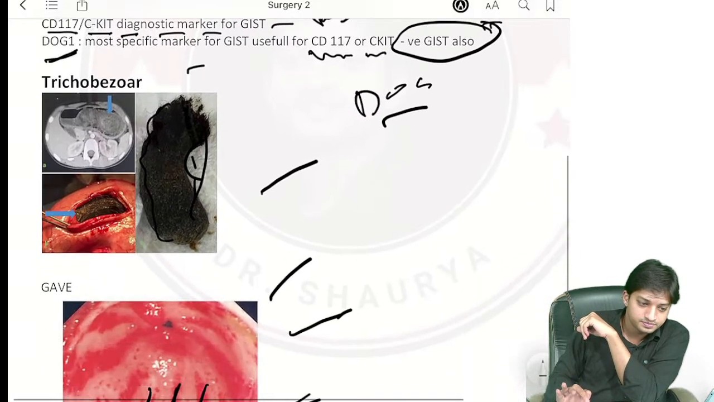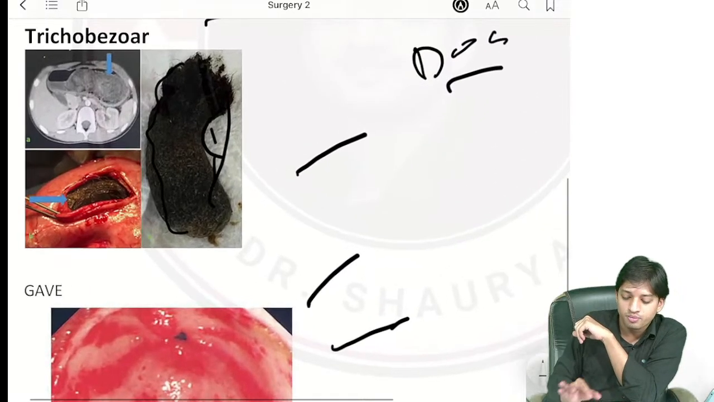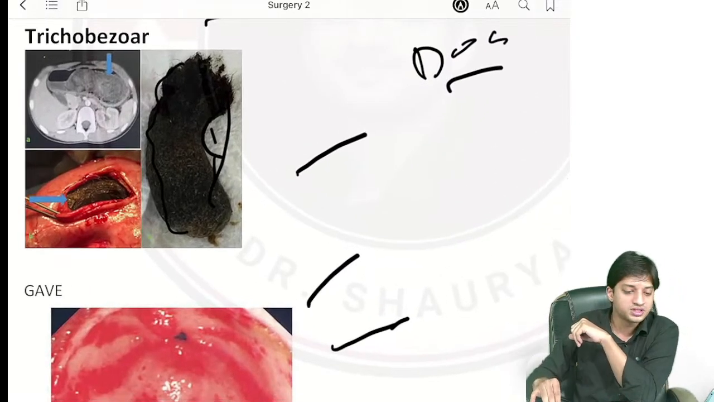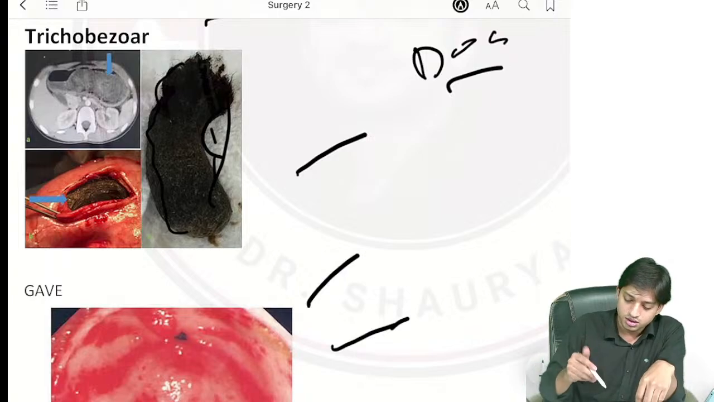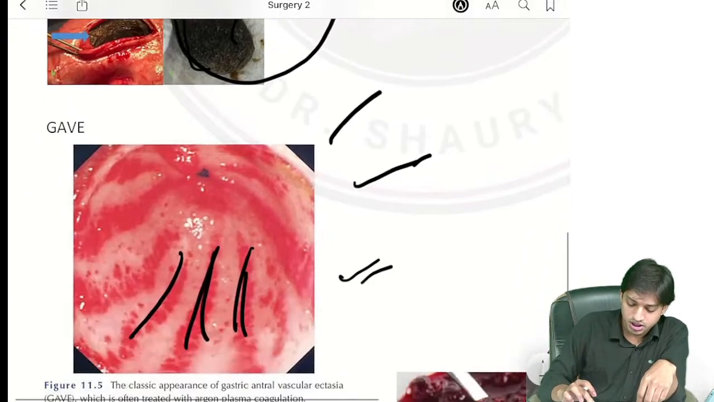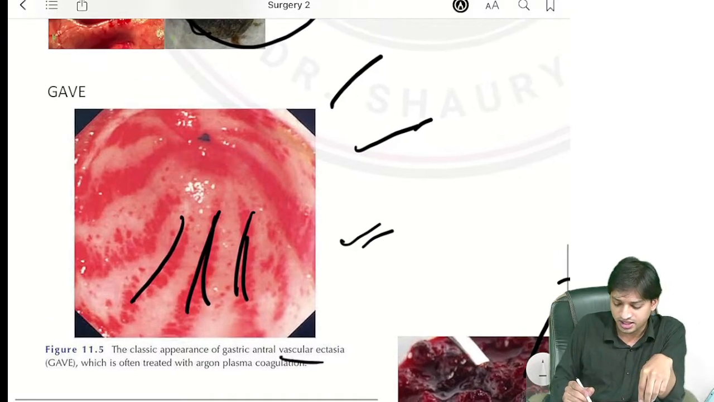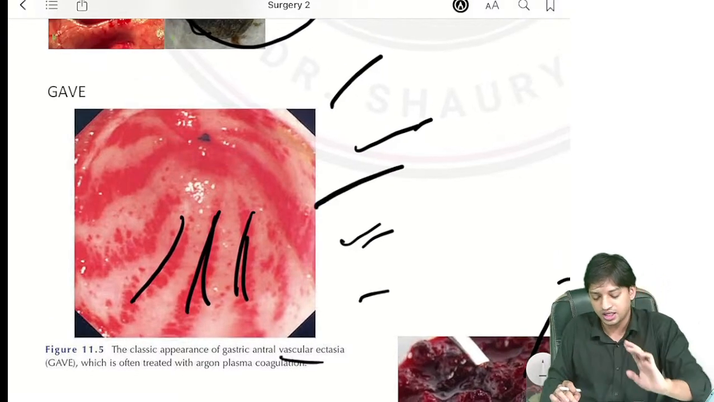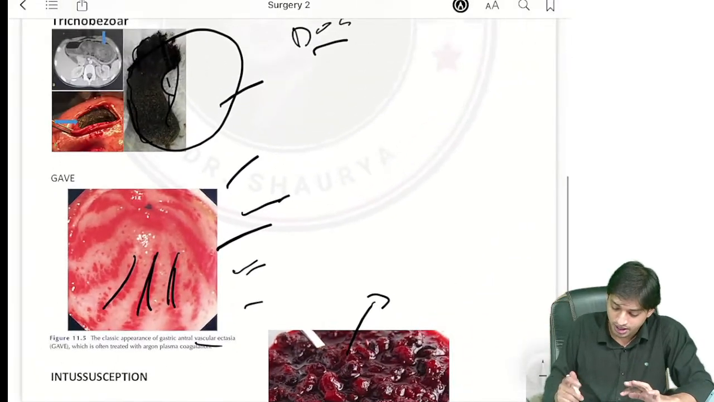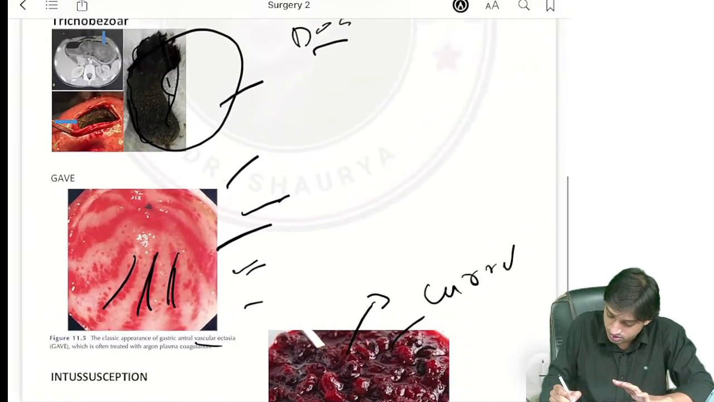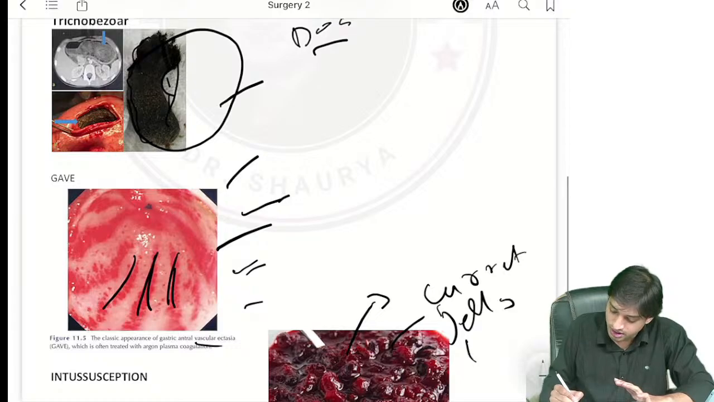Now come here. In the trichobezoar, you can look at the image here. We will send the PDF, don't worry. Trichobezoar, you can see the image they have given. Gastric antral vascular ectasia, not very important. Just look at the image. Another important topic, currant jelly-like stool. You can look at the image here. Currant jelly-like stool.